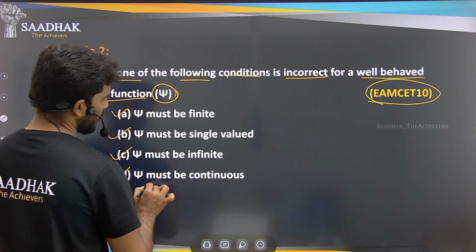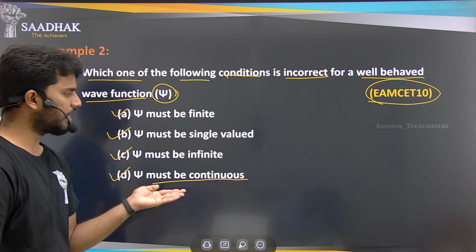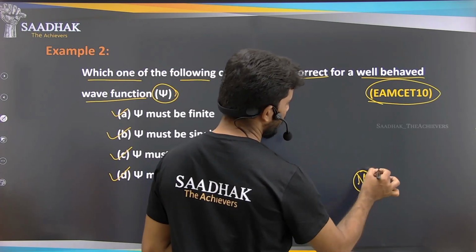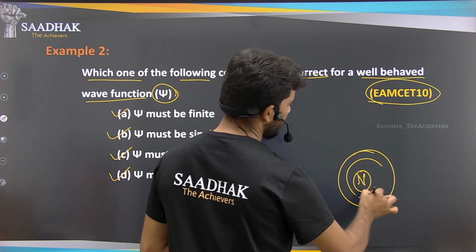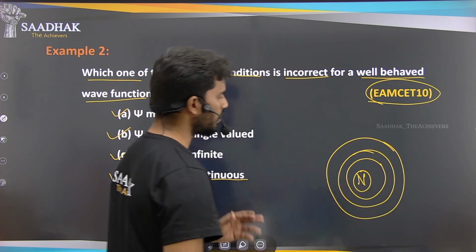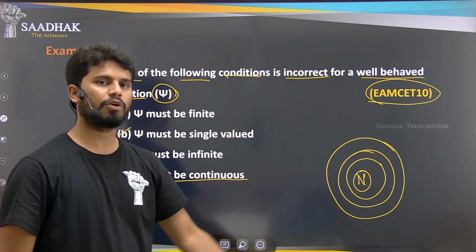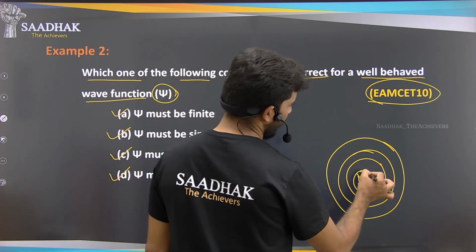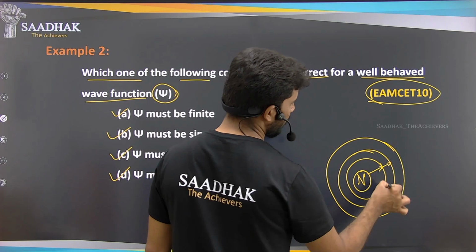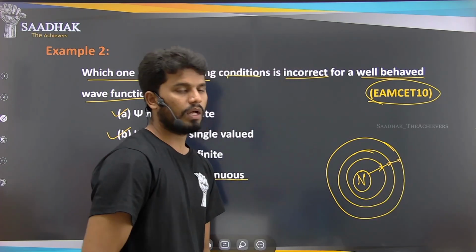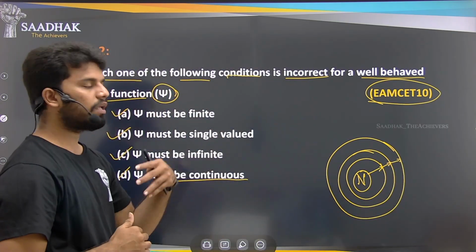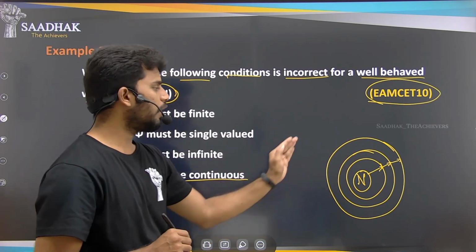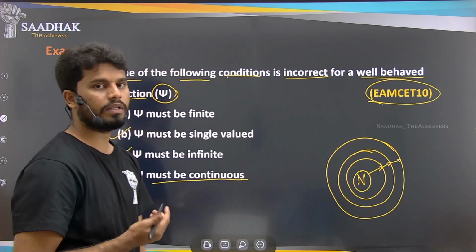And psi must be continuous. Continuous means, if we have the nucleus here and these are our orbitals, psi values are nothing but the probability of finding the number of electrons, so that should be continuous. Continuous means if you are able to find electrons here, again you find electrons here, there should be a continuity in the increase of the probability and the increase of the number of electrons that can be found in the orbitals.